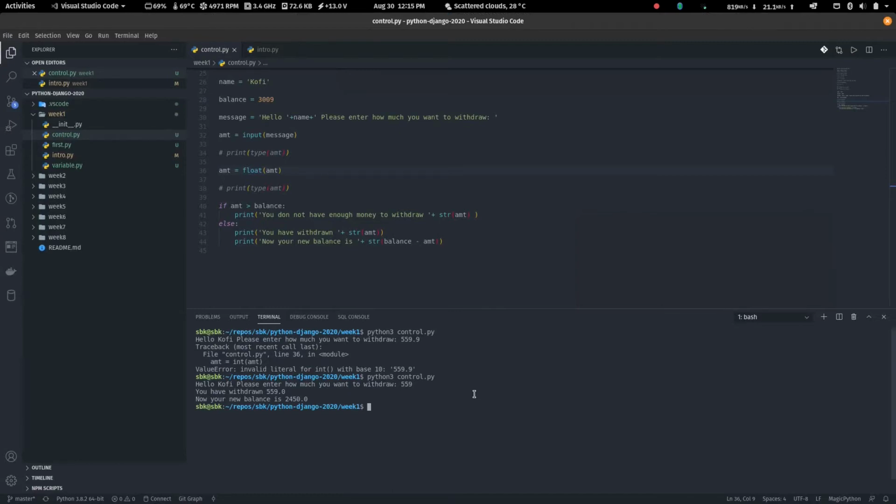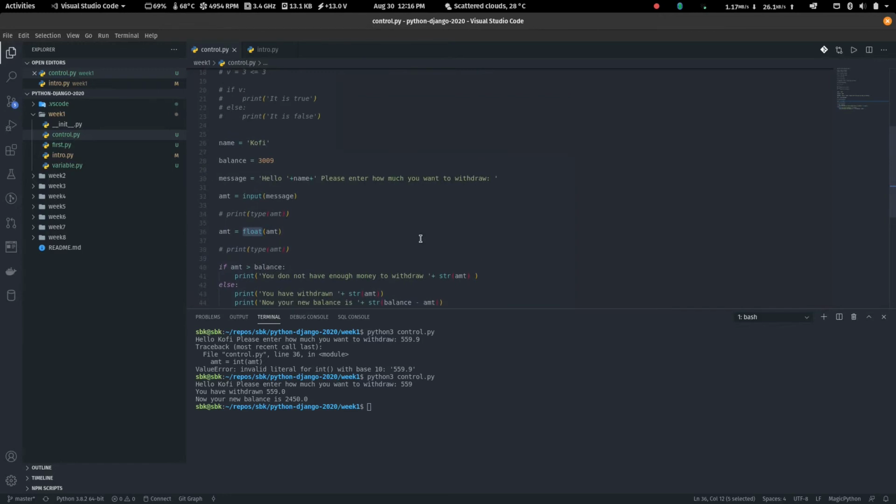Because even if you pick any integer, you can convert it to a number with decimal points. But if you pick a number with decimal points, you can't convert it into an integer. If I pick 559.9, I can't convert it into an integer without throwing the decimal point part away, right? That's it. So the general thing to do is to say float, right?